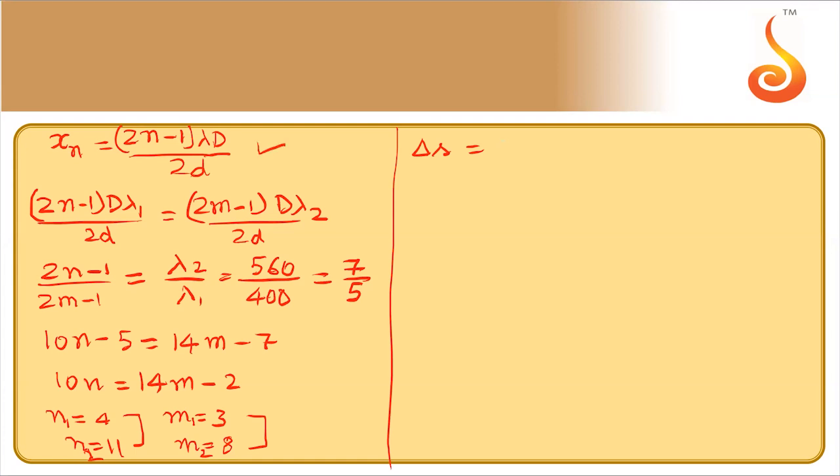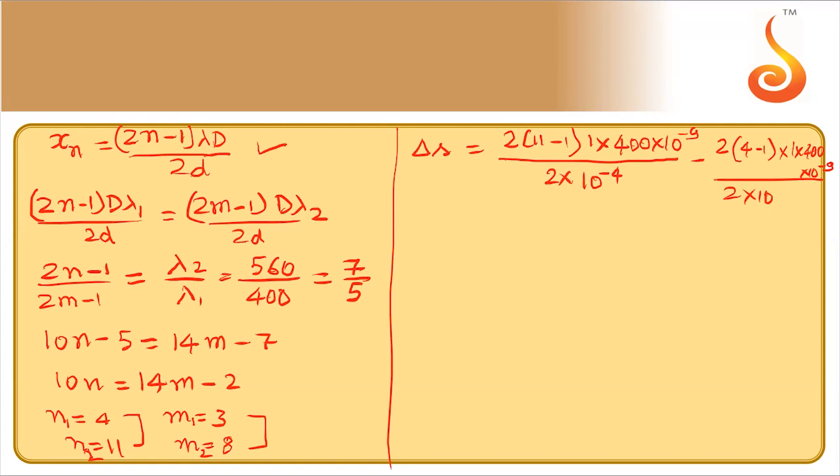So this equation only we have to use: 2 into 11 minus 1 into lambda 1, D is given, it is 1 meter, lambda is given, it is 400 nanometer, divided by 2 into 0.1 millimeter, that is 10 power minus 4, minus 2 into 4 minus 1 into 1 into 400 into 10 power minus 9 divided by 2 into 10 power minus 4.